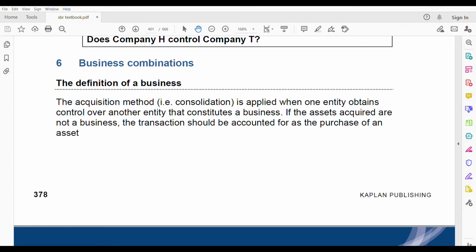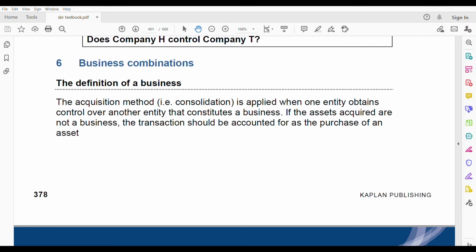Since IFRS 3 is a very important standard because your question 1 depends on it, which is group accounting, and IFRS 3 is also a very long standard, with three to four chapters only on group accounting, what I am doing is making 3 parts of this IFRS 3. First part, I will be talking like this one is the first part.